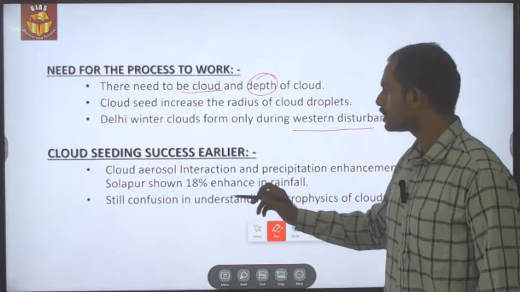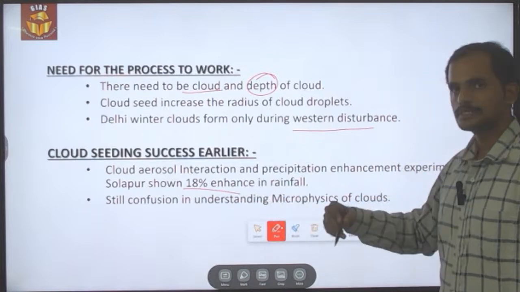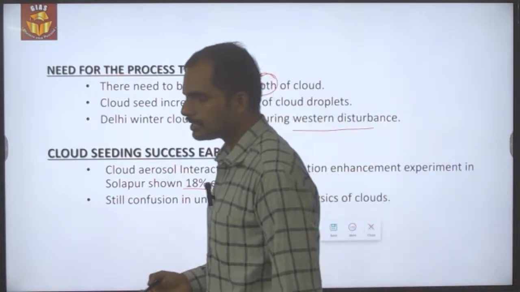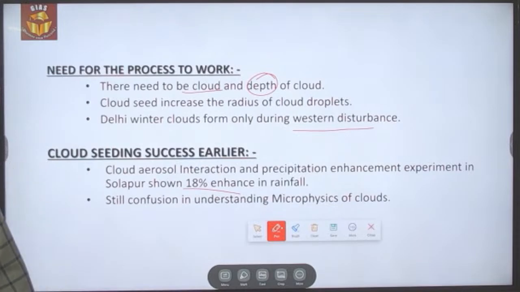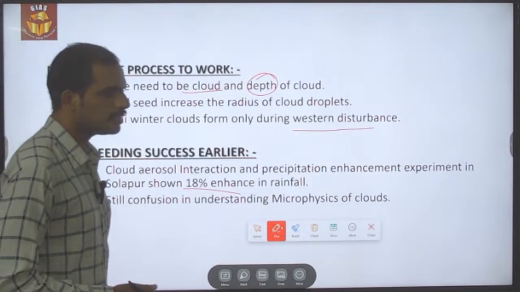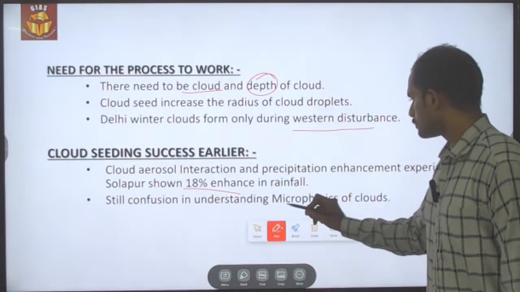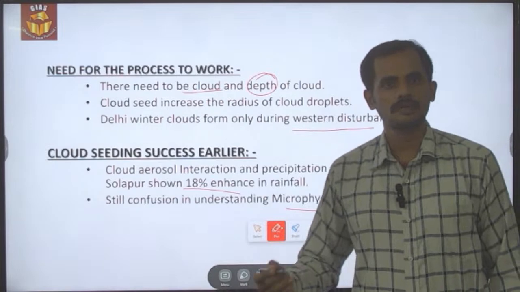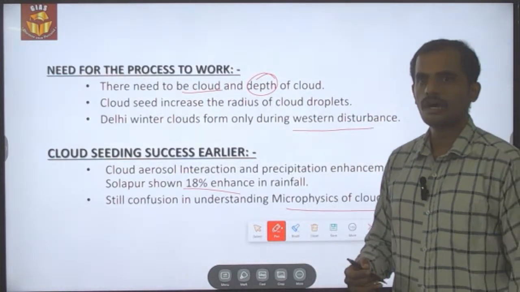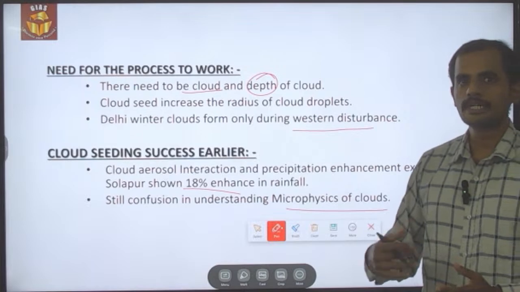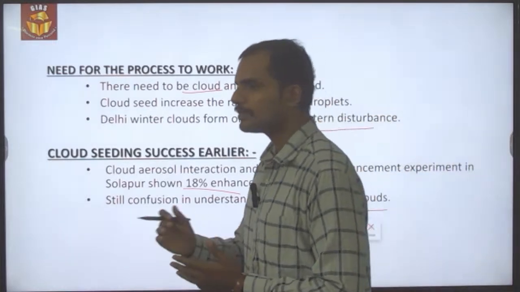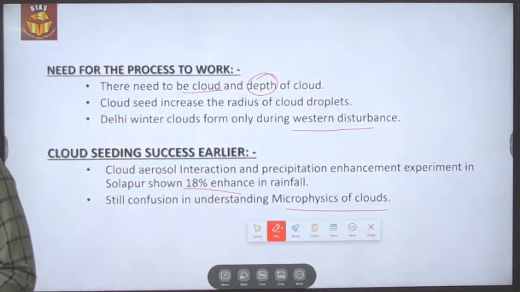The earliest success is, in the previous period where the cloud seeding technique was used, the region witnessed nearly 18% enhancement in rainfall. But the experts are still a little confused about the microphysical component of the clouds. They are still not fully aware of the physical as well as the chemical components involved in cloud formation as well as rainfall formation.